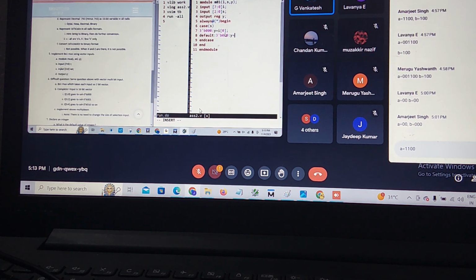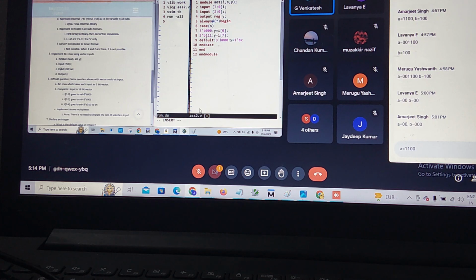Y is equal to, you keep maybe 1'bx. More than this, the possible combination is up to 3'b111, Y is equal to I of 7. If a possible combination is not coming, other than ours, the default statement will show 1'bx.